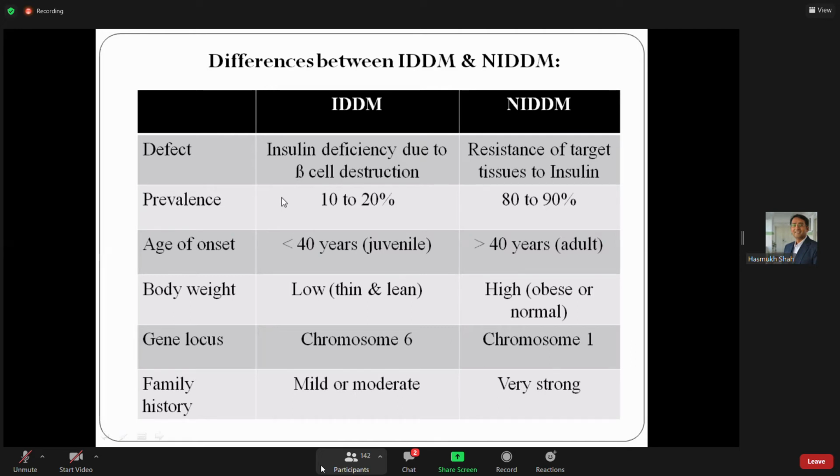Now, what about the family history? Family history is very strong in type 2, so it develops after 40 years of age as compared to type 1. In type 1, there is a mild or moderate family history, but it is very, very strong in type 2. But it is not always there, okay? Don't think my father is diabetic so I'll develop diabetes, so I may as well eat freely. Don't do these things. You do not get diabetes if you are doing regular exercise.